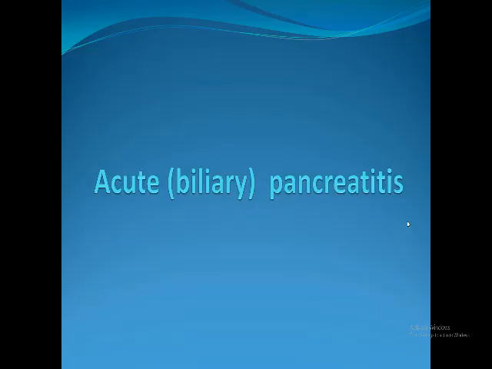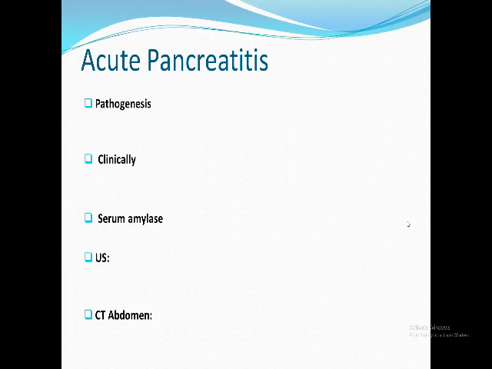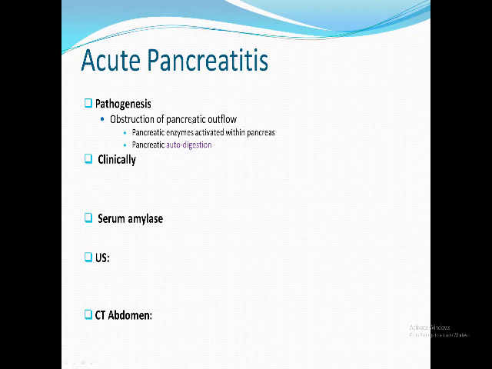Acute biliary pancreatitis. We have a separate lecture about pancreatitis in semester 8. Again, with the same technique: how this occurs by gallstones, how to diagnose and how to treat. How does it occur? As I told you, obstruction of the pancreatic outflow by a stone in the lower end of the common bile duct. It obstructs the common channel between the common bile duct and the pancreatic duct. This leads to premature activation of pancreatic enzymes, which leads to autodigestion of the pancreatic tissue. So acute pancreatitis is autodigestion of the pancreas rather than inflammation of the pancreas.